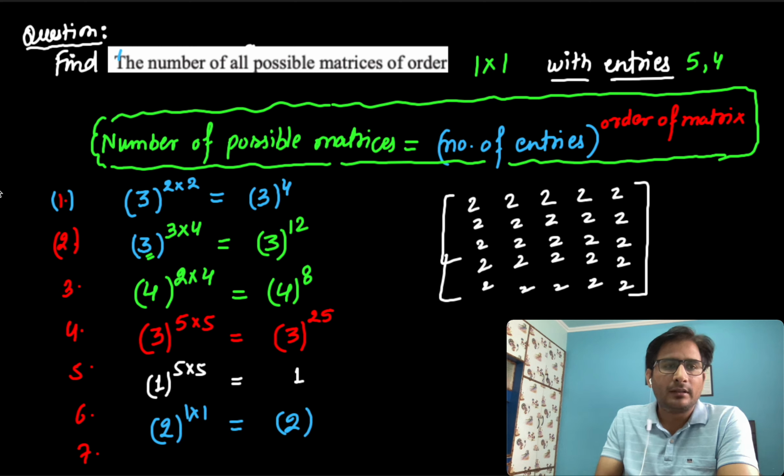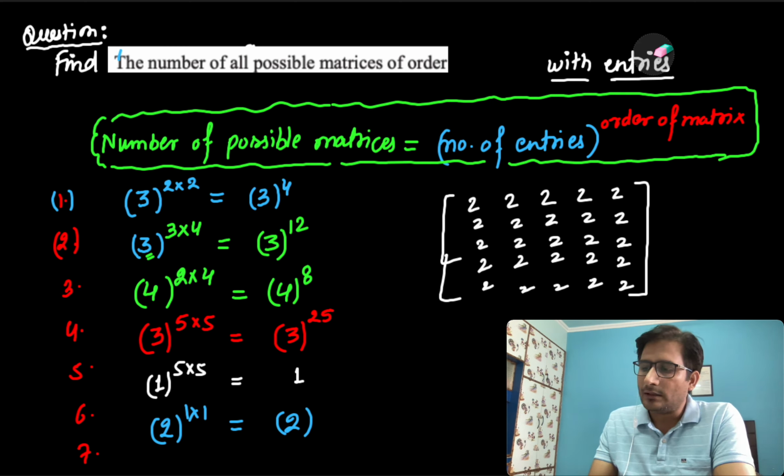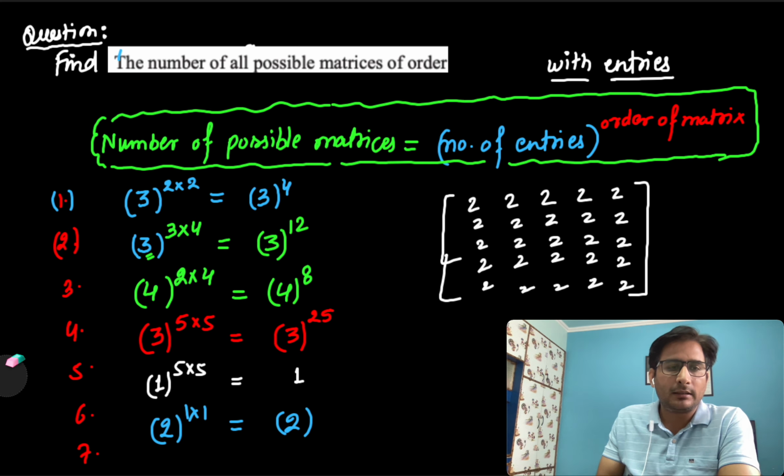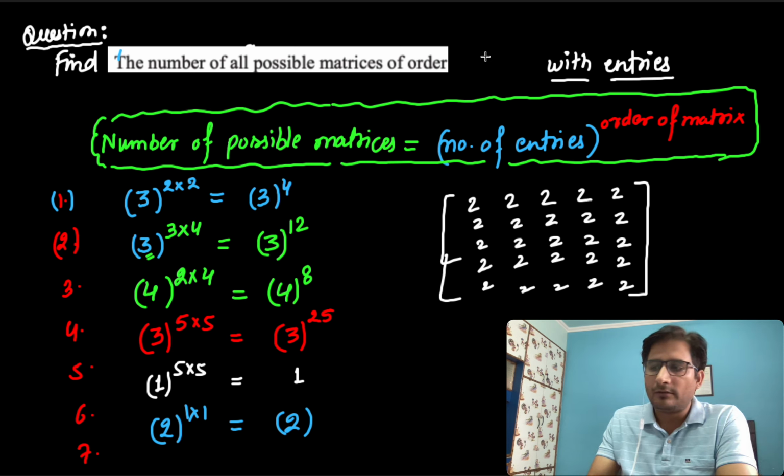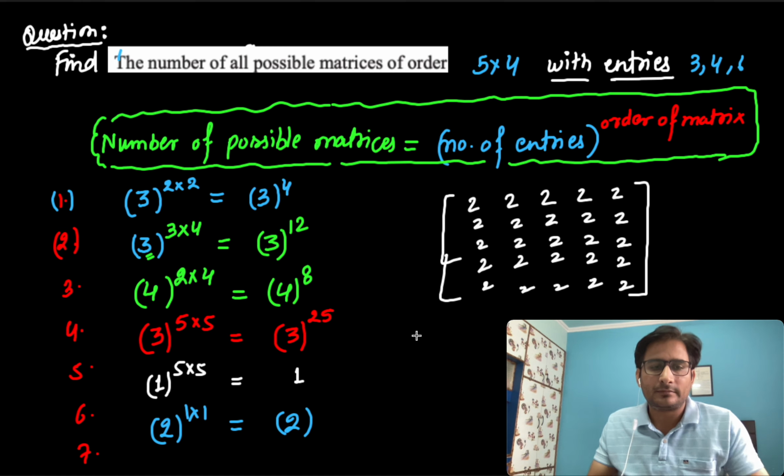Now, if I change the question again, the last question, if I change the entries here, the order is 5 into 4 and the entries are 3, 4, 6.